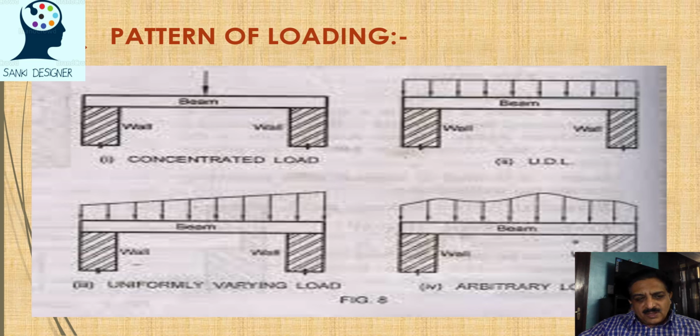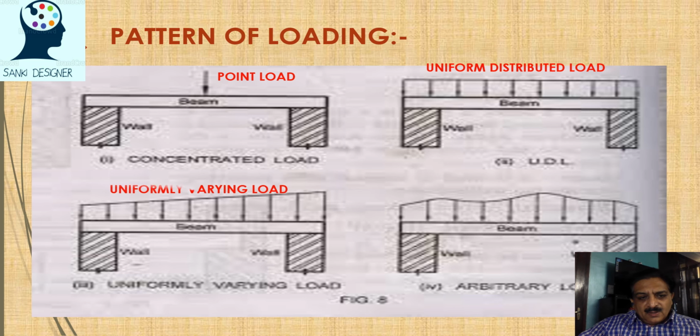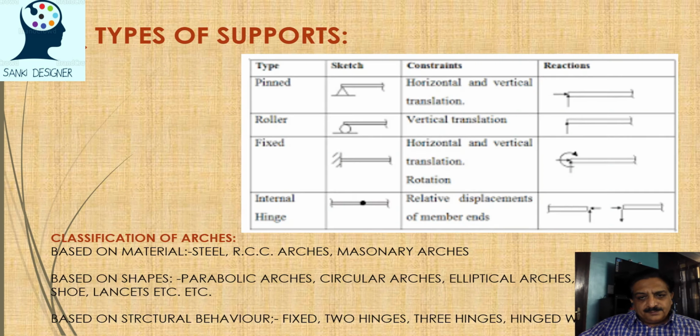This type of load is already explained. This is also explained. Sometimes when the loading is very uncertain, we can see this type of loads. So the structure has to stand in all types of loading. You can see point load, uniformly distributed load, right? Uniformly carrying load. Here you can see zigzag load, uncertain. Now we need to understand what is a joint.